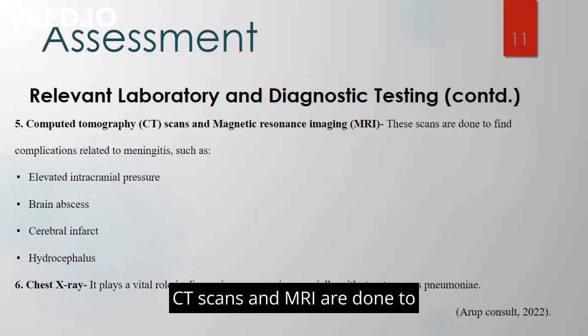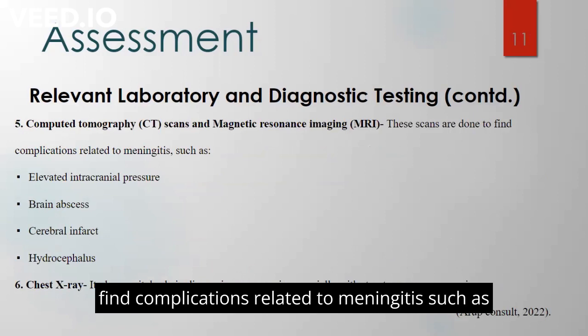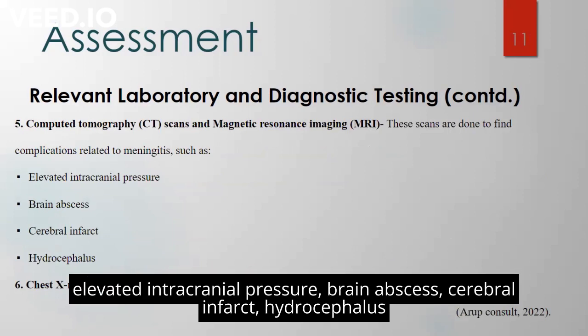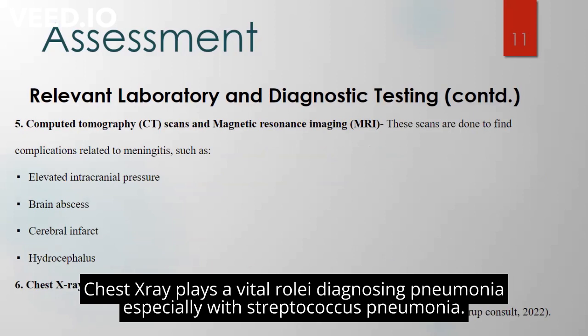CT scans and MRI are done to find complications related to meningitis, such as elevated intracranial pressure, brain abscess, cerebral infarct, hydrocephalus. Chest X-ray also plays a vital role in diagnosing pneumonia, especially with septic pneumonia.